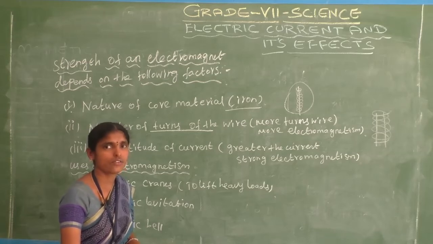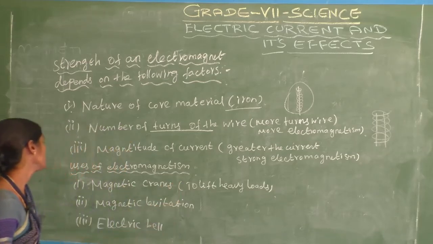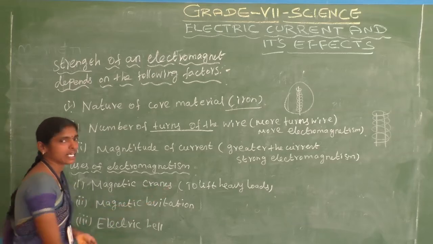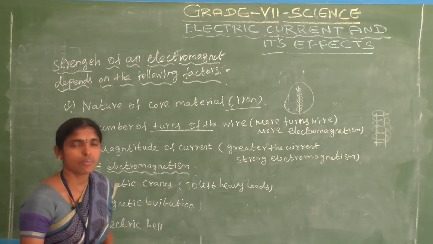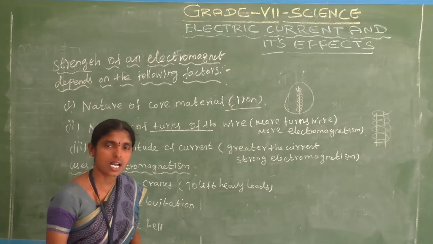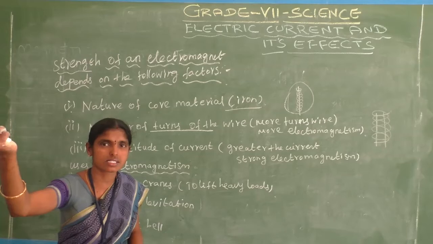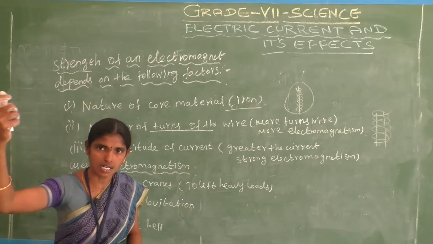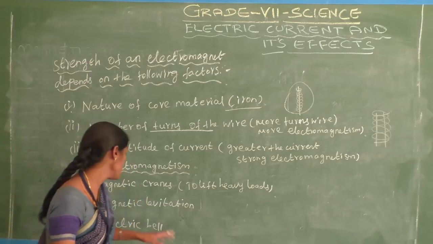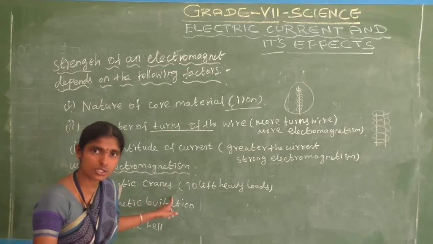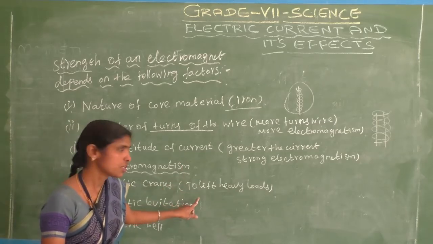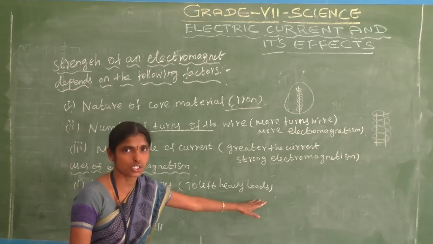Okay, next, what are the uses of electromagnets? First one, magnetic cranes. Do you know magnetic cranes? It's a tall vehicle, no? Magnetic cranes lift anything. They lift a car, they lift many vehicles, no? That is a magnetic crane. Electromagnetism is also used to lift heavy loads.